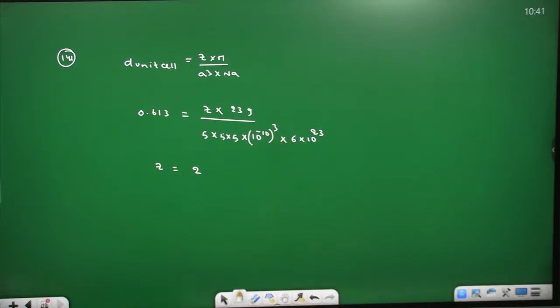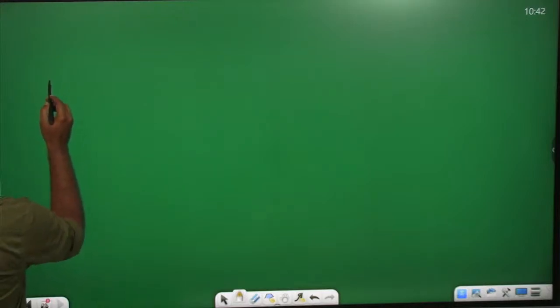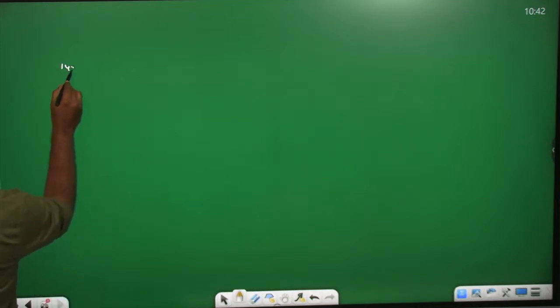Right, next one. 143. 3.1 grams of compound X is dissolved in 19.5 grams of compound Y. The ratio of mole fractions of X and Y. Question number 143. Question number 142.